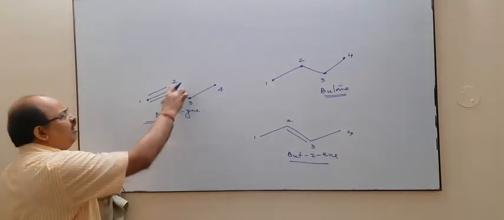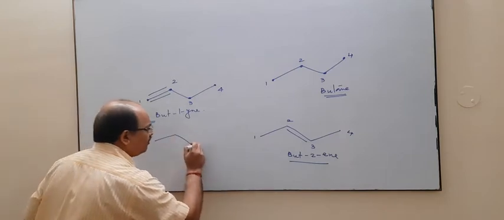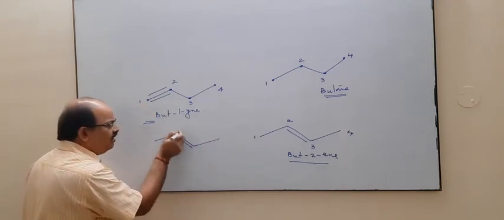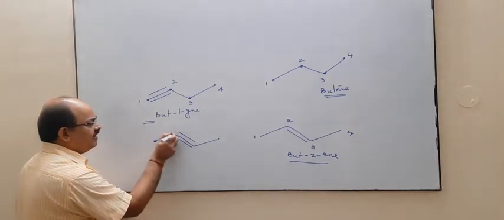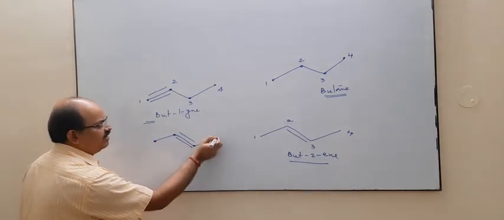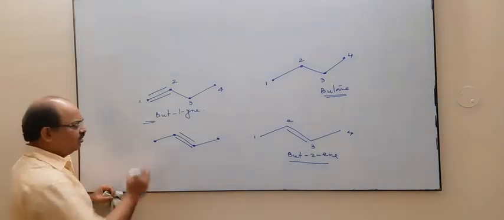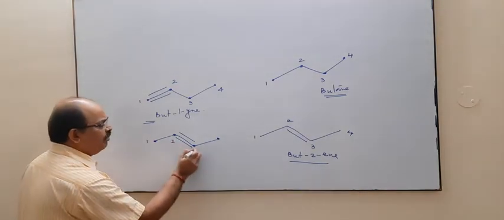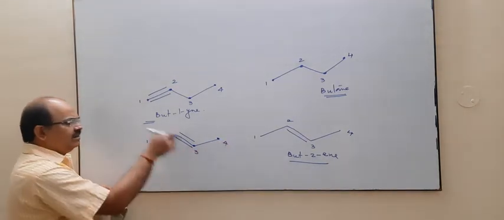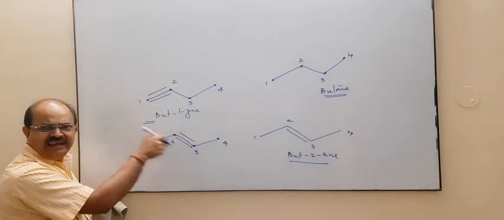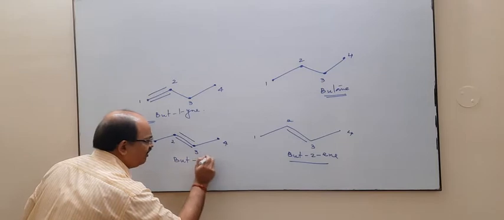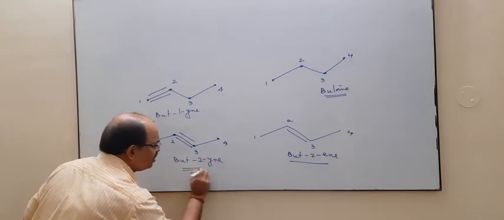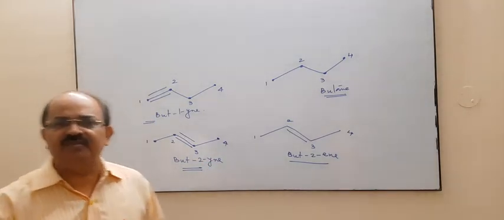If the triple bond is on this carbon, this is carbon 1, this is carbon 2, this is carbon 3 and this is carbon 4. Now if from both sides you count, the triple bond is on second and third, so the IUPAC name of this compound is your but2yne.